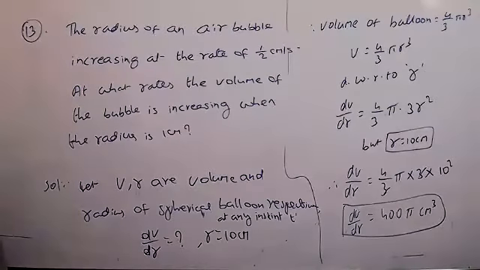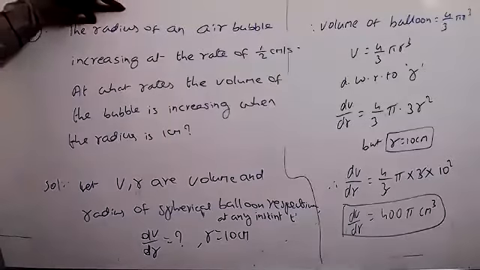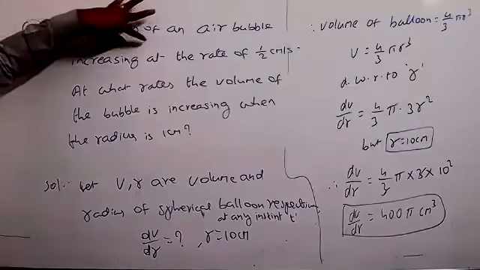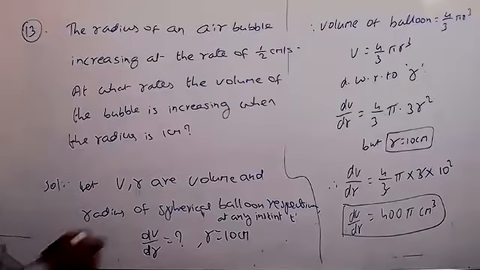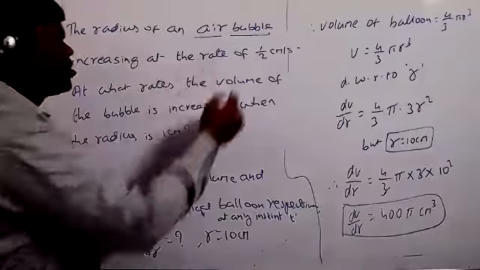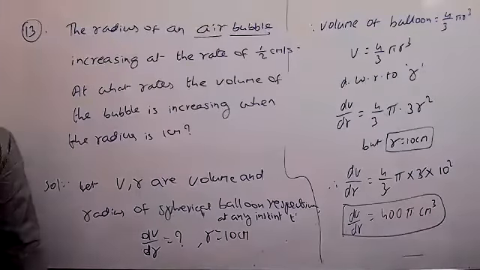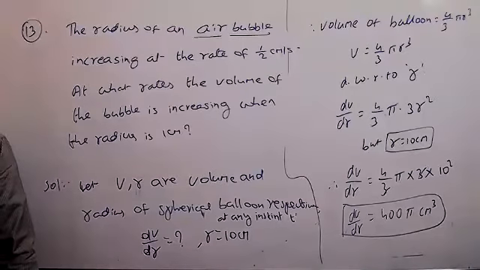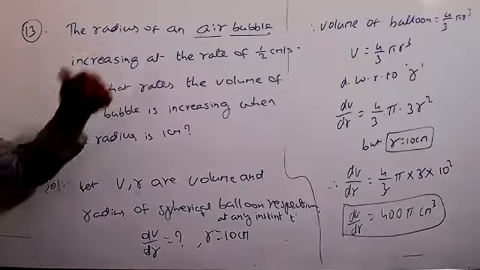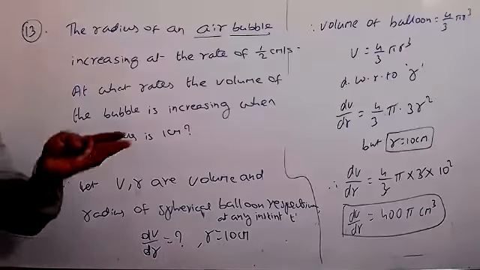Okay. See now, the radius of an air bubble is increasing at the rate of 1 by 2 centimeter per second. What is the shape of an air bubble? Sphere. Yes.